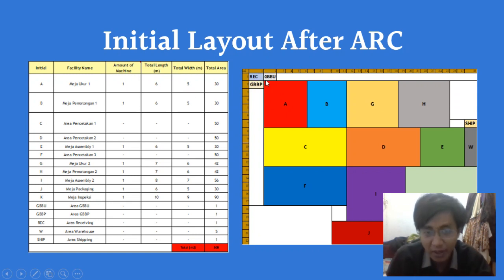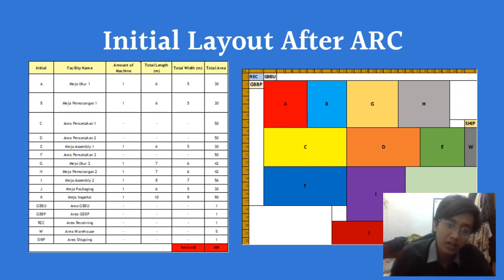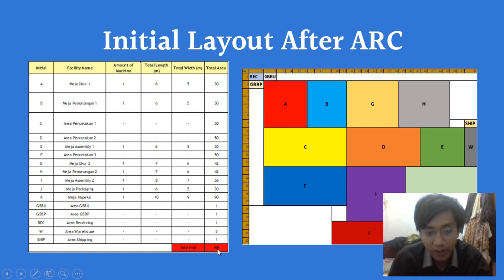We can count it from here: 1, 2, 3, 4, 5, 6, and 1, 2, 3, 4, 5. That's how we make the layout, with a total area of 509 square meters needed for this factory.